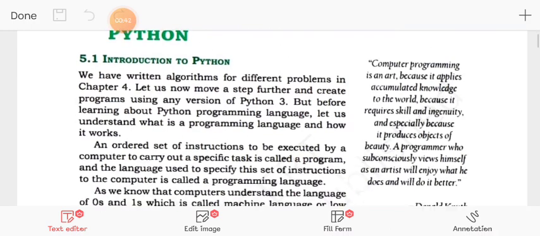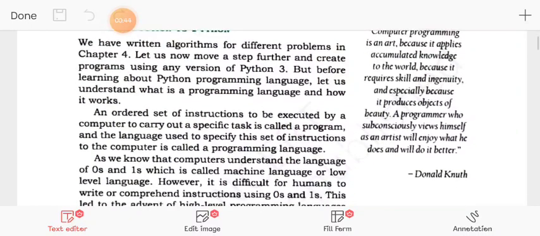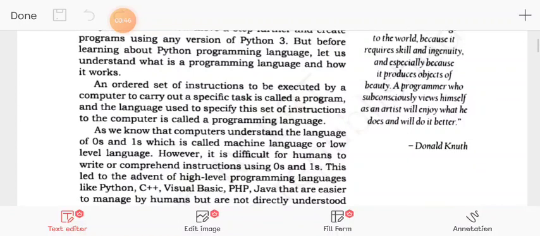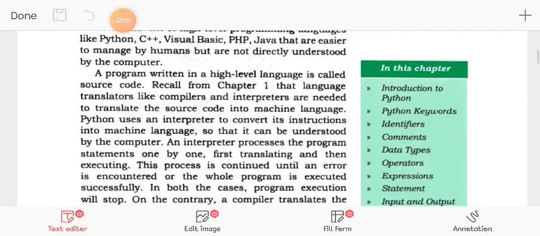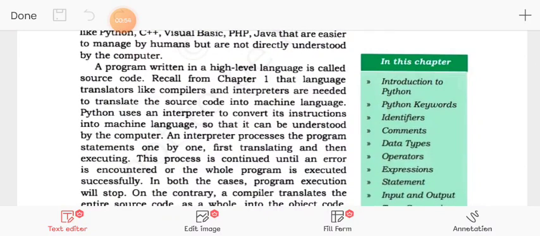First of all, you should know what is Python. Python is a high level language. Okay, high level language means this is a very easy language, English like language. We just need to write some codes. Those codes are instructions for the computer. Okay, all the high level languages need to be converted to machine code.